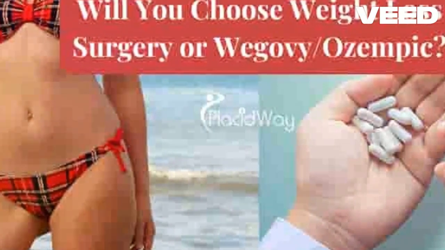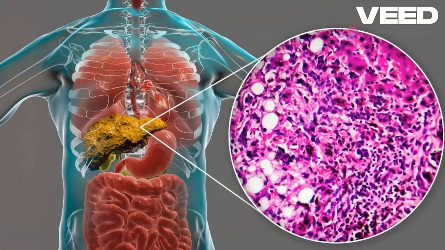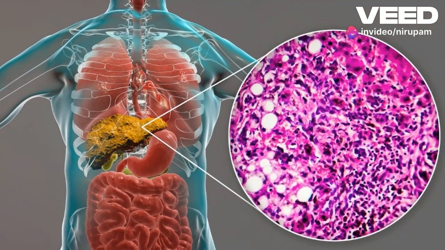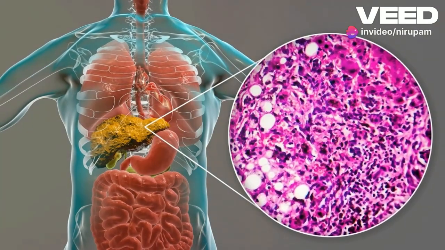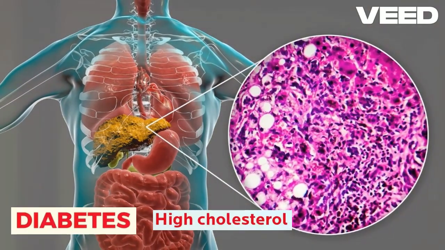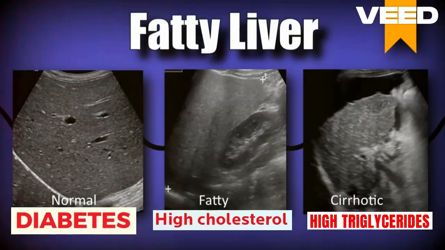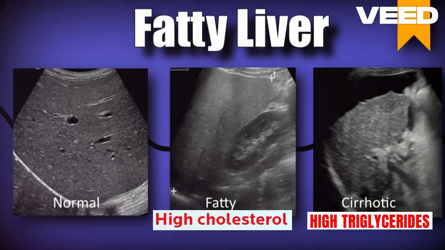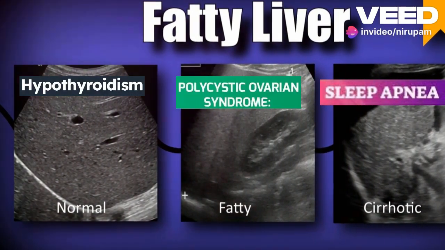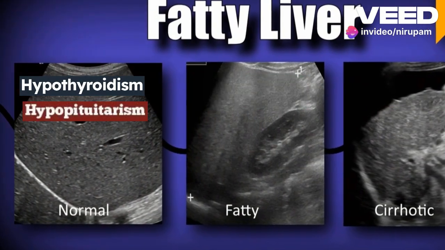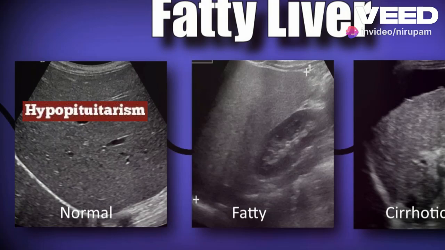Treat other health problems. A fatty liver is linked to several other health conditions. Treat those issues and you can help reverse MASLD too. Conditions might include diabetes, high cholesterol, high triglycerides, fat in the blood, sleep apnea, polycystic ovary syndrome, underactive thyroid or hypothyroidism, underactive pituitary gland or hypopituitarism.